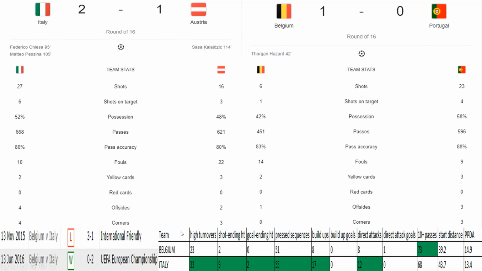And if we see the overall Euro stats of both teams, we can see Italy dominated in most of the aspects. Looking at the high turnovers, they had 33, whereas Belgium has 23. Shot ending at halftime, you can see 9 from Italy, and goal ending at halftime 2. Then pressing sequences of 55. Belgium is not that bad, but still 17 build-ups. Belgium tries to do direct attacks, and Italy has more direct attacks, but they couldn't score on that. And looking at the 10 plus passes, that is the only area where Belgium is leading. Otherwise, Italy's tournament has been phenomenal, and I'm hoping Italy will be going to the semis.